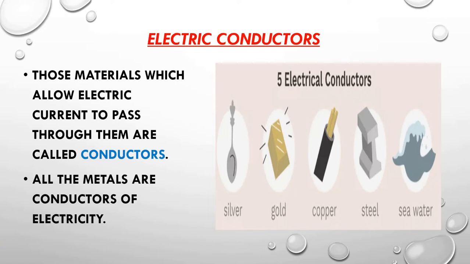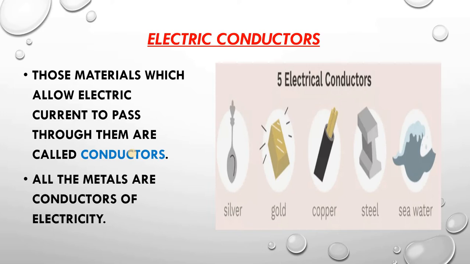So, what is a conductor? Those materials which allow electric current to pass through them are called conductors. Okay. Now, what is electricity? The flow of electric current is called electricity. So, we can also say that those materials which allow electricity to pass through them are called conductors of electricity.